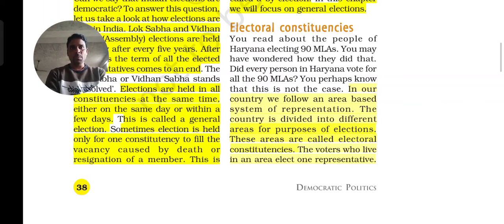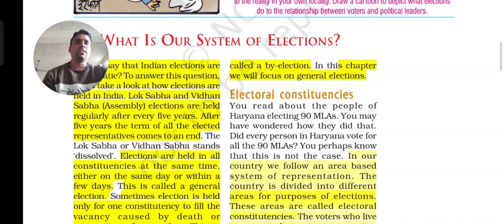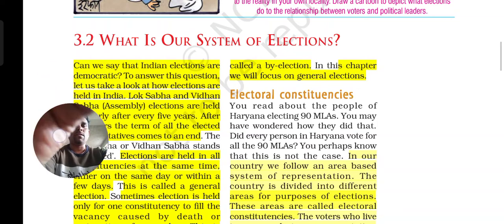It may happen when the representative thinks he is not able to continue, or resigns for personal reasons. Then once again an election is conducted, which is called a by-election. It also happens because of the death of the representative or leader.